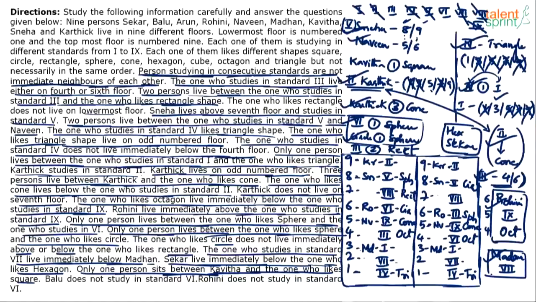Hexagon Sekar are possible. Kavitha square. Kavitha dash square. Try that. Kavitha square is possible. Kavitha cannot come here because either this should be. Okay, she can come here also. Too many possibilities, guys.